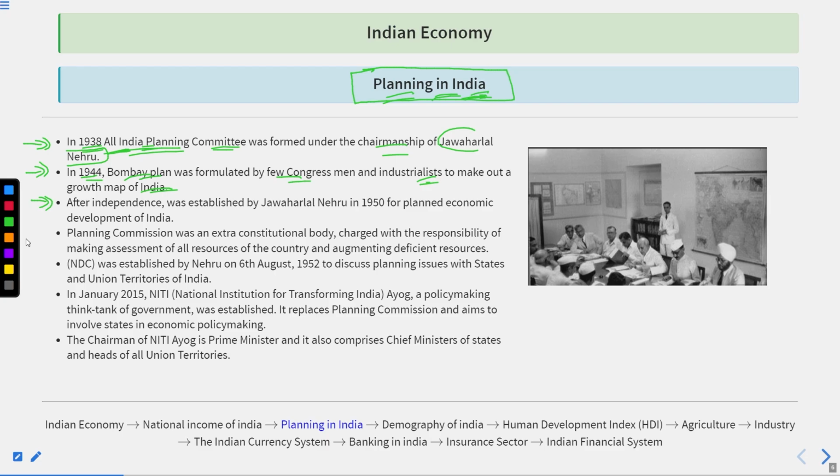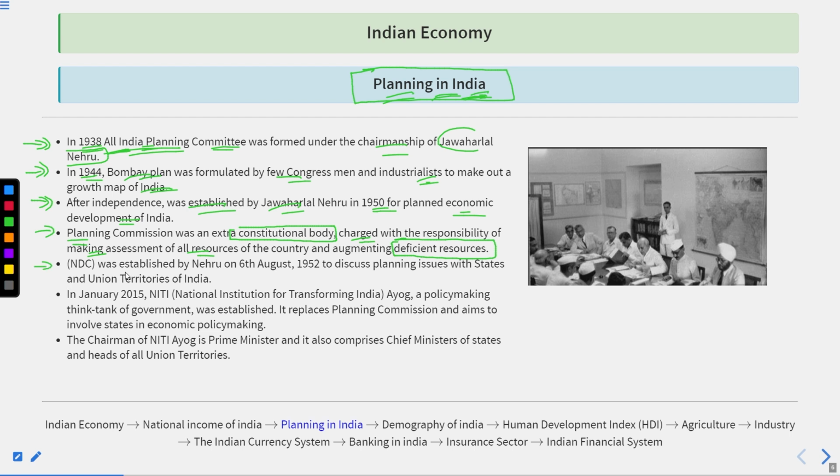After independence, basically Jawaharlal Nehru in 1950 established the Planning Commission so that we could plan the economic development of India. The Planning Commission was basically an extra-constitutional body that is charged with the responsibility of making some assessment of all the resources that we have in the country and augmenting the deficient resources. It means if some resources were not present with us, how we could obtain them from the outside.